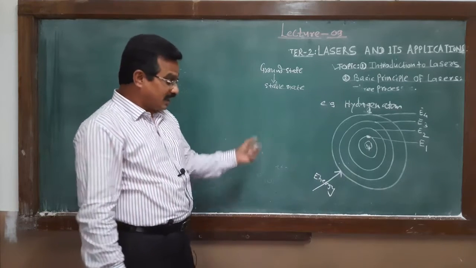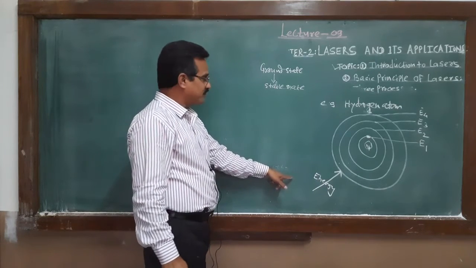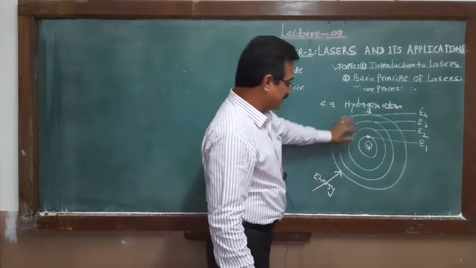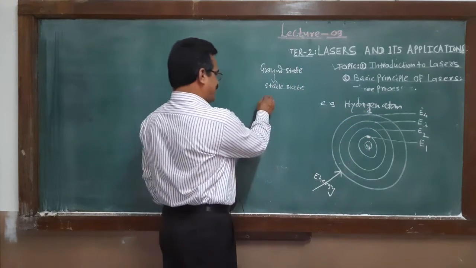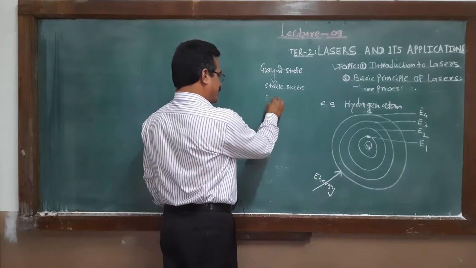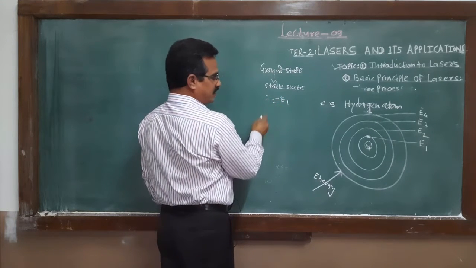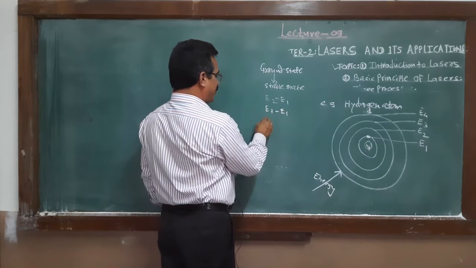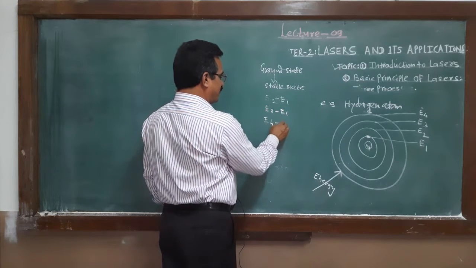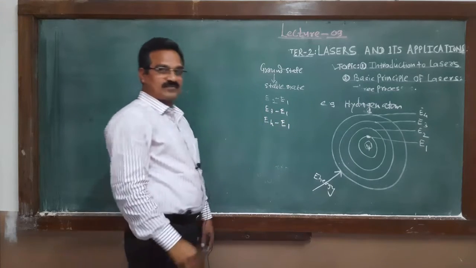And if the energy supplied is equal to the difference of these two energies, means energy supplied equal to E2 minus E1, or energy supplied E3 minus E1, or energy supplied E4 minus E1.